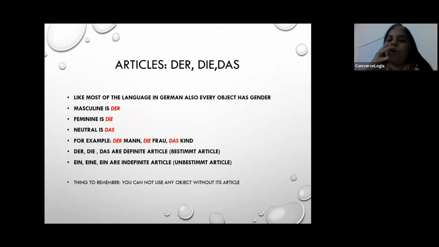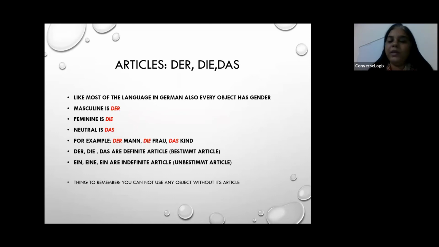In German, every object has a gender, like in Hindi and other languages. We have masculine, feminine, and neutral gender in German. To show the gender of an object, we always use articles. If an object is masculine, then we use der.